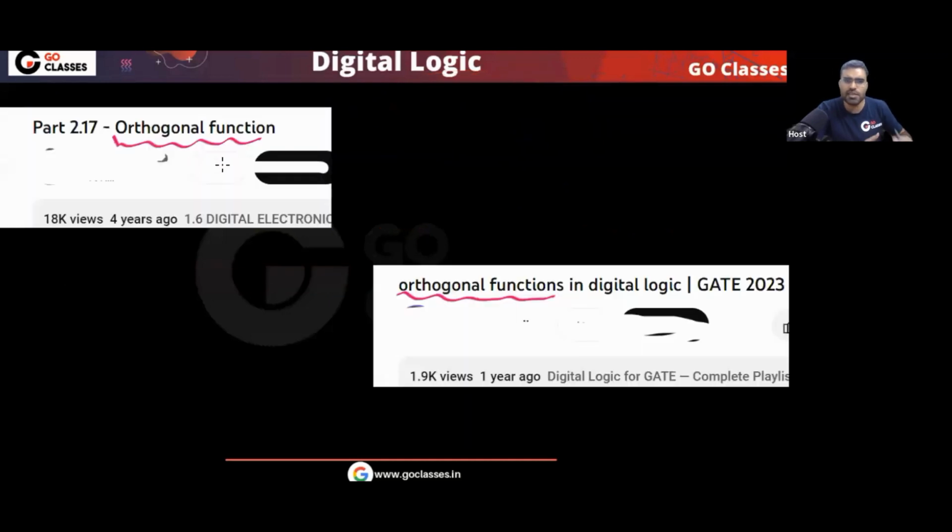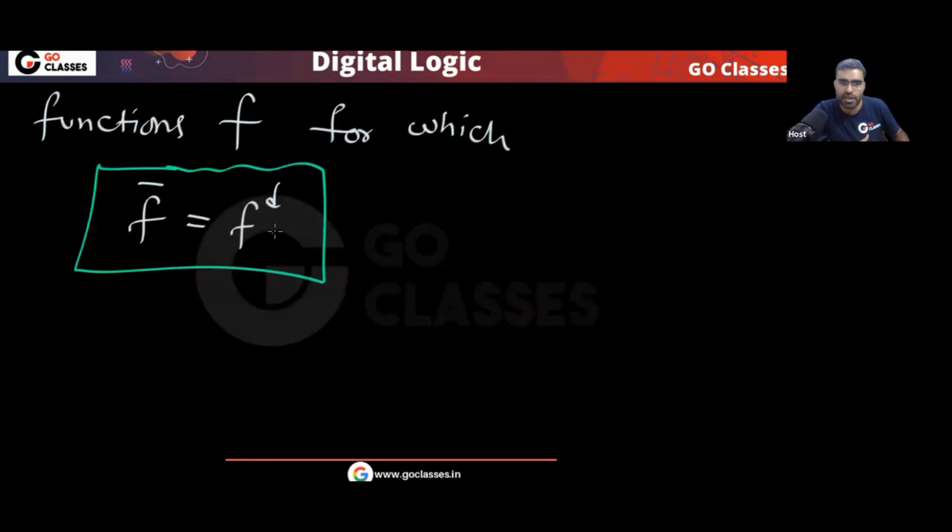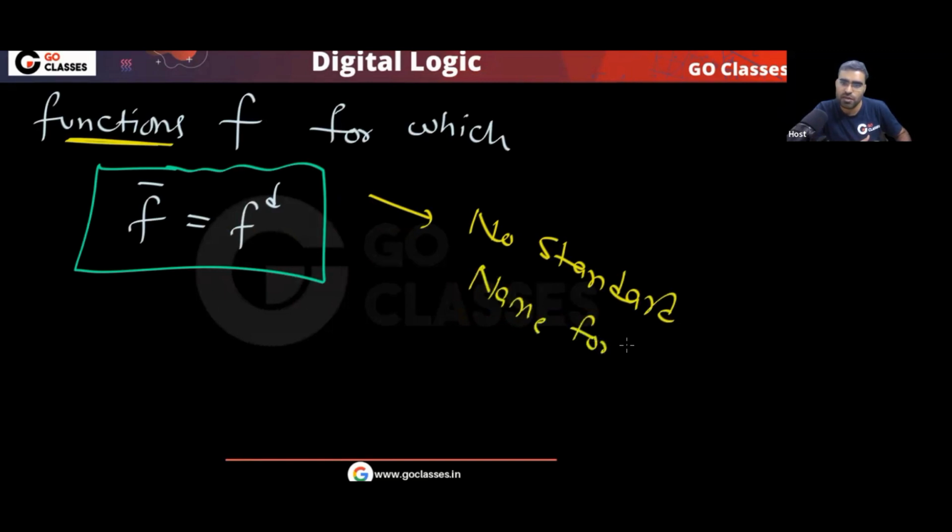Is this clear? So far, there is no problem, because there is no standard name for these functions. So can I call them orthogonal? Tell me. There is no standard name for these functions. So you can call them orthogonal, you can call them Go function, you can call them blah blah function. Yes or no?